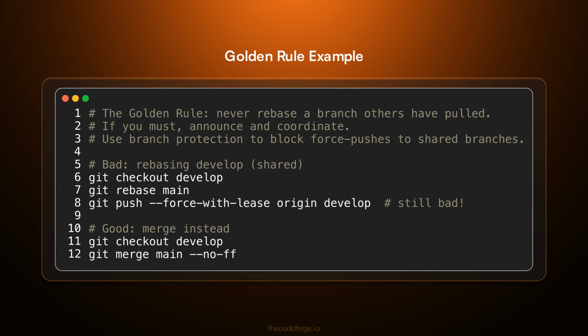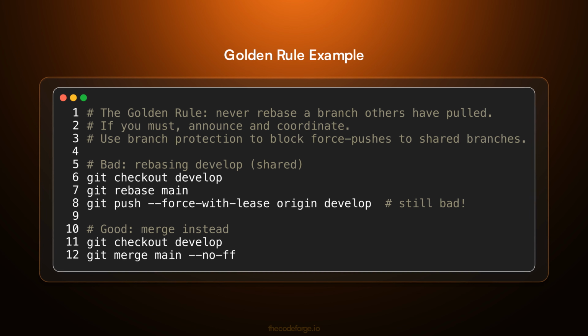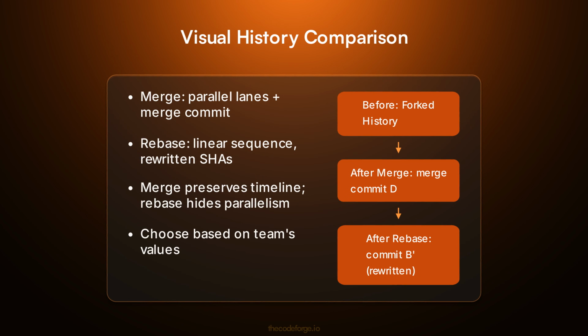Here's the rule in action. The bad example rebases develop, which is shared. Even with --force-with-lease, it's still wrong because it rewrites history that others depend on. The good example uses merge, which preserves the shared history. Seeing the difference visually helps.